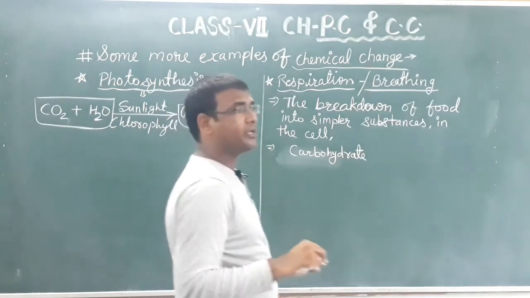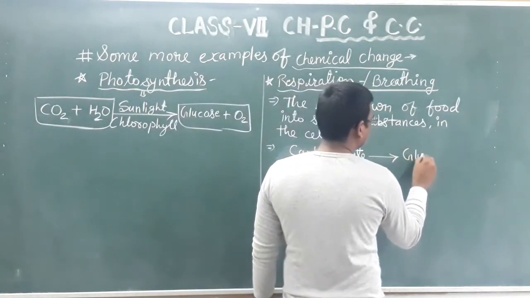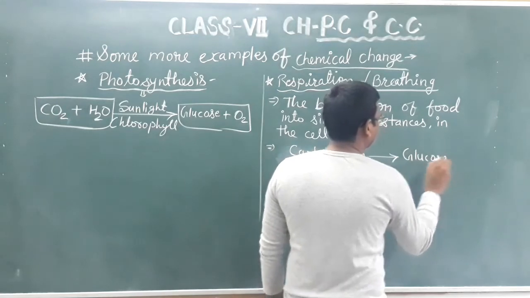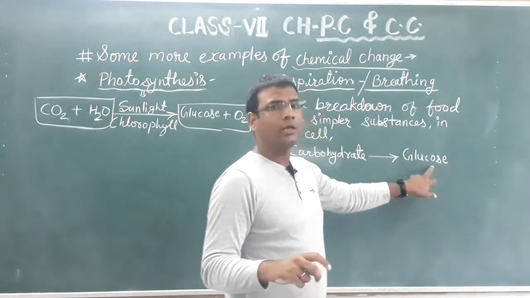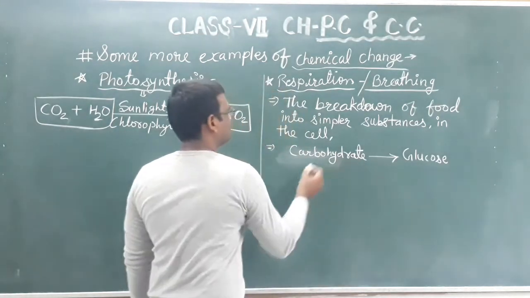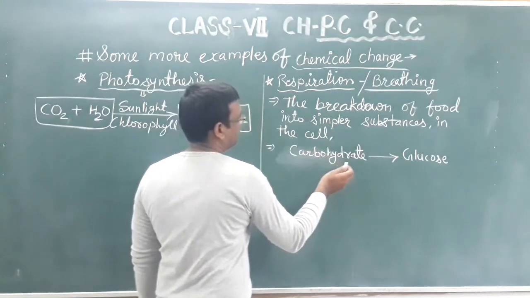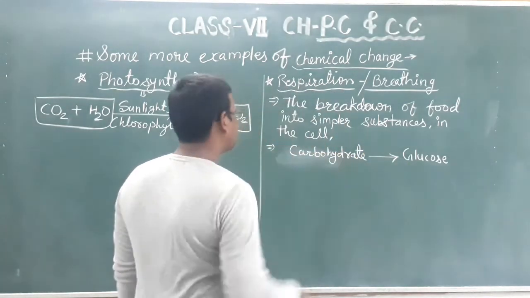This carbohydrate is broken down into small parts, and that small part is called glucose. This carbohydrate is broken down chemically by some chemicals into glucose, and the process of respiration takes place over this glucose.